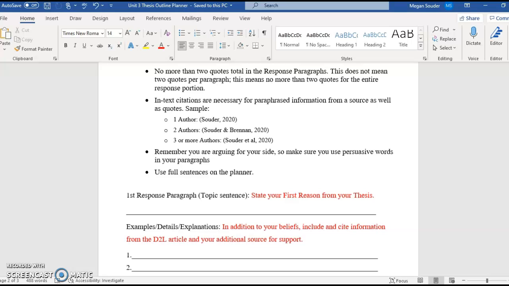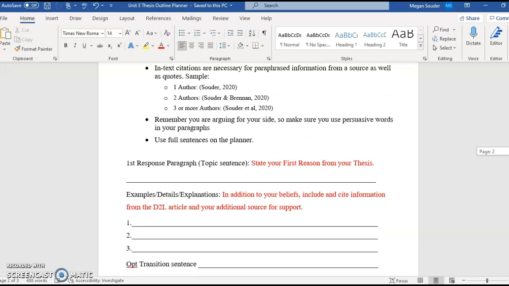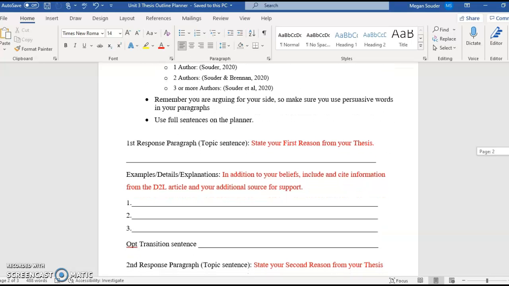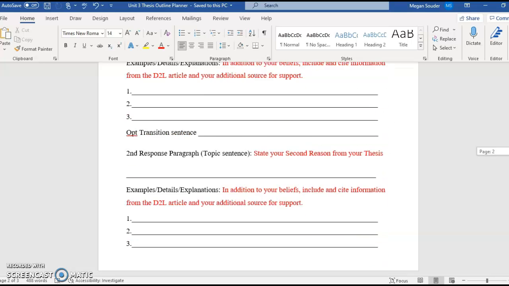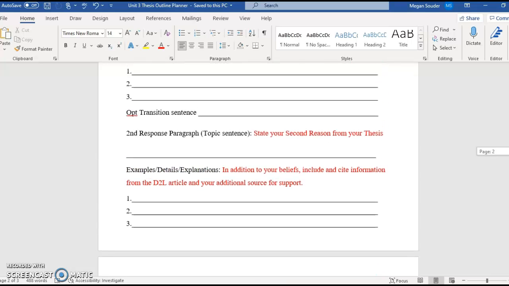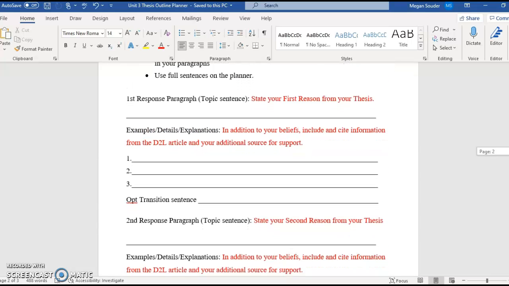Also remember that this is an argumentative paper, so you are taking an argumentative stance here. So I want to see active, persuasive methods and words in your paragraphs to get people to believe what you believe. And also use full sentences. Alright, so the first, second, and third response paragraphs are the argumentative response paragraphs, and they're all set the same.